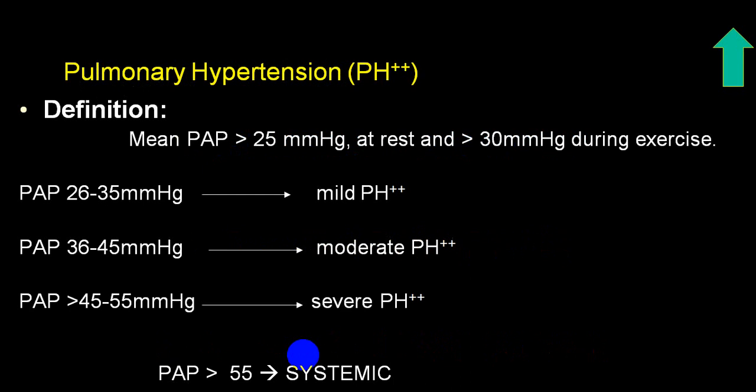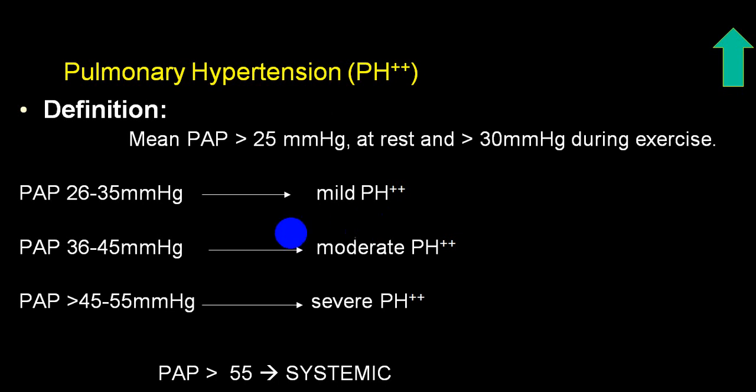Depending upon the pressure, it is divided into mild, moderate, severe, and the last group we call systemic, if the pressure is more than 25 at rest and more than 30 after exercise. Depending upon the pulmonary arterial pressure at rest, 26 to 35 is called mild, 36 to 45 moderate, more than 45 up to 55 severe, and if it is more than 55 it is systemic.